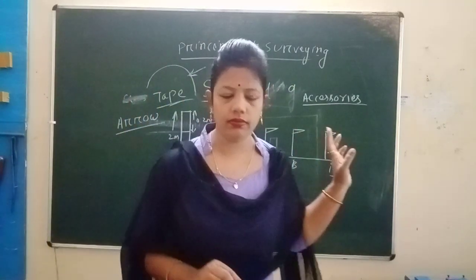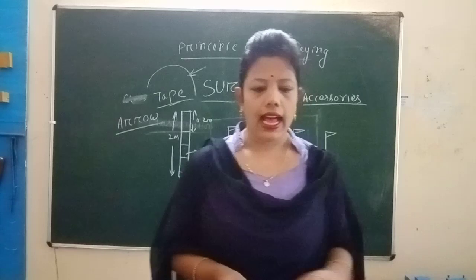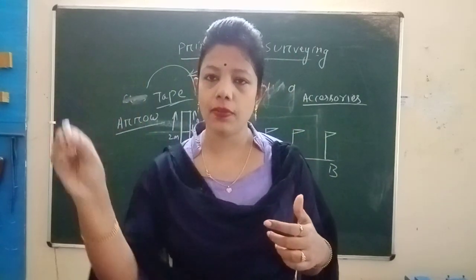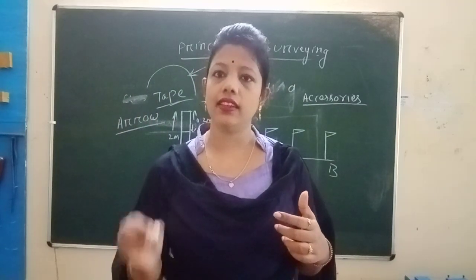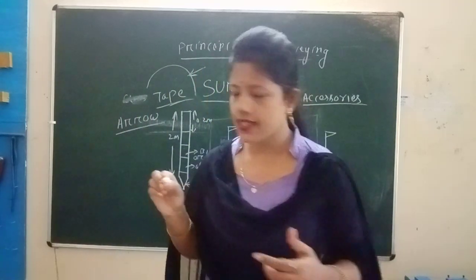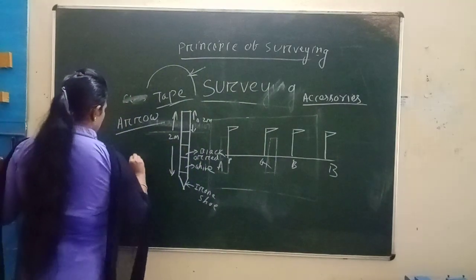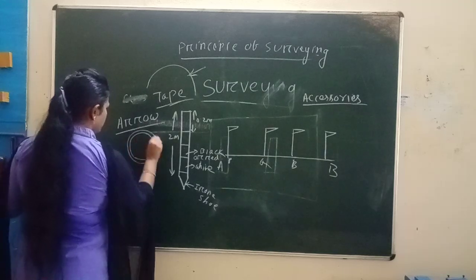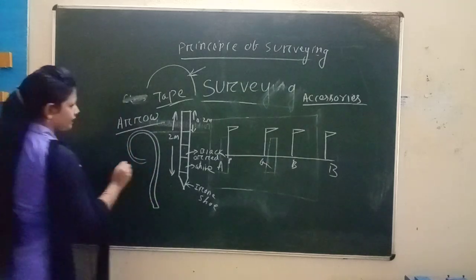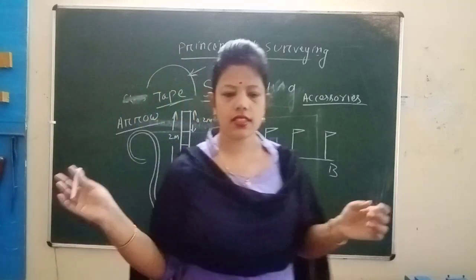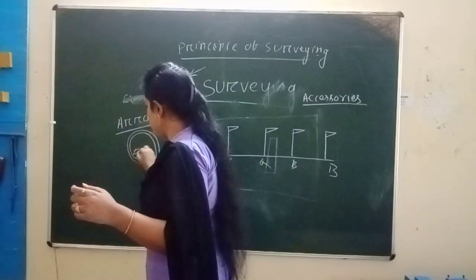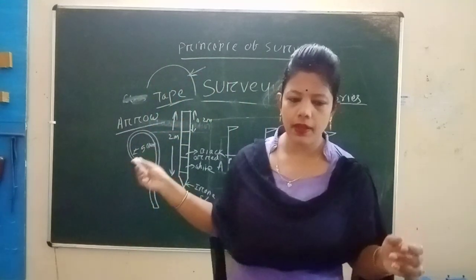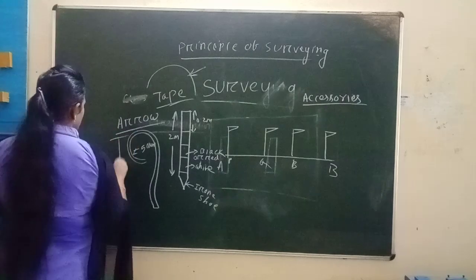What is an arrow? Arrows are made with a steel wire which is circular at the first end and bent at the last end. This is the shape of the arrow. This distance is 50 mm, and the total distance is 400 mm.